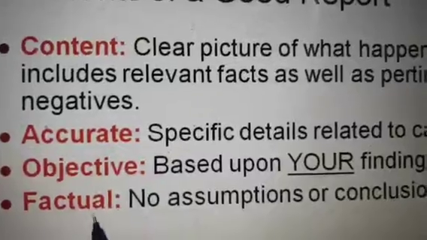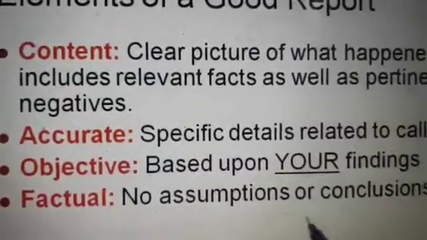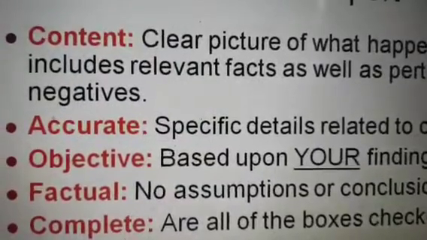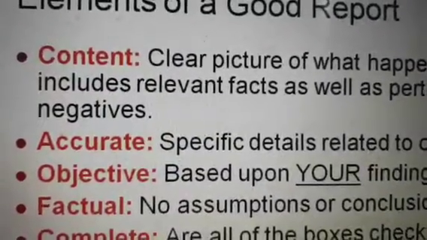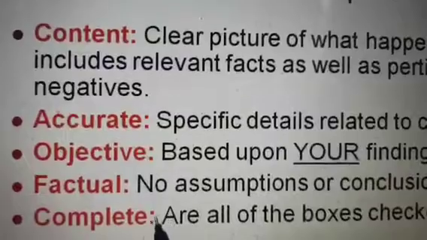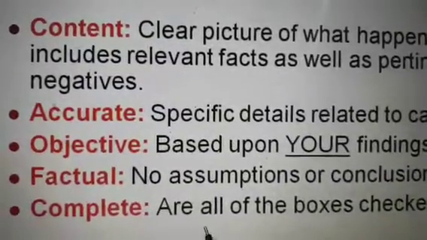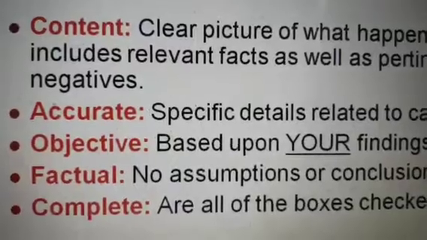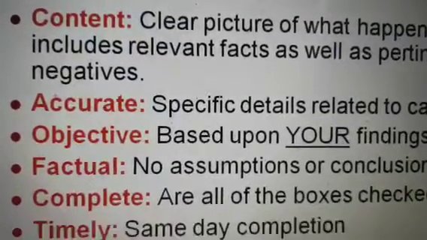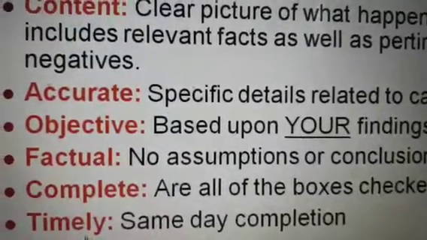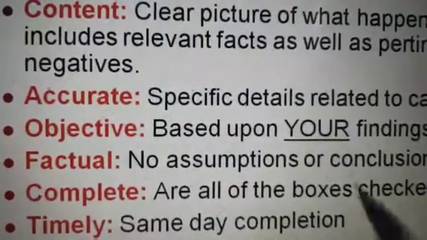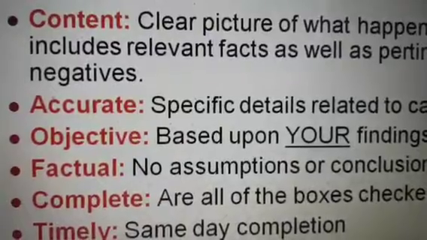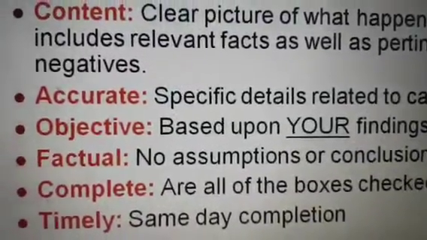Then comes factual, that is no assumption or conclusions. Complete, the elements of good reports include completeness, that is it should be complete, that all of the boxes are checked. You have to check that you have checked all of the boxes. And that should be timely, that any report you have to check the same day and you have to give your time frame to complete the report.